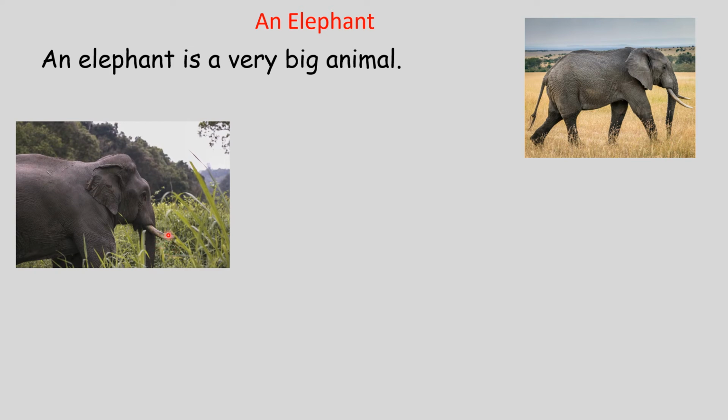What can you see about the elephant here? What color is he? It is gray in color. See, I've used the pronoun it here. Instead of writing an elephant every time, I use the pronoun it. It is gray in color.